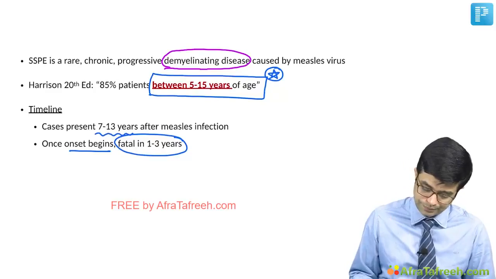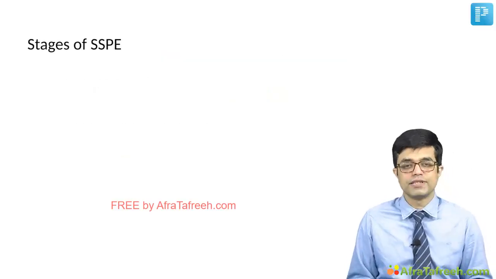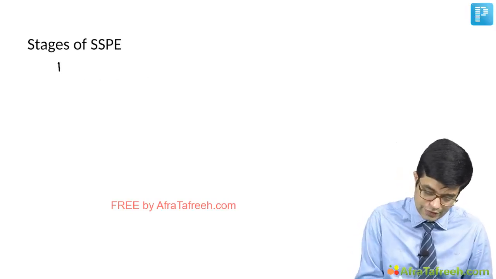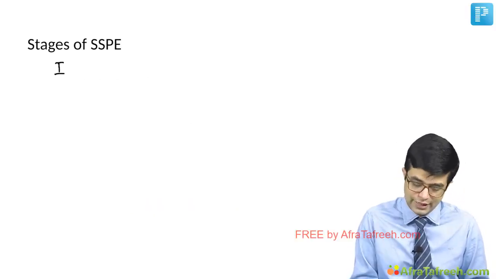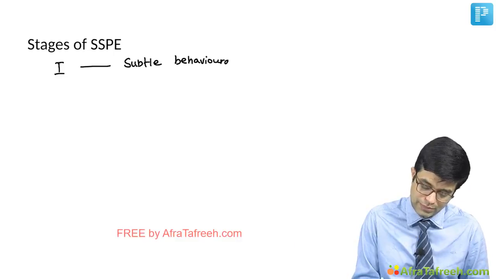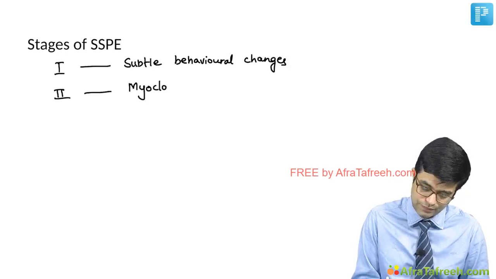Now coming to the stages of SSPE. SSPE is divided into 4 stages with the corresponding clinical features. In stage 1, you have subtle behavioral changes. Stage 2, there will be onset of myoclonic jerks.